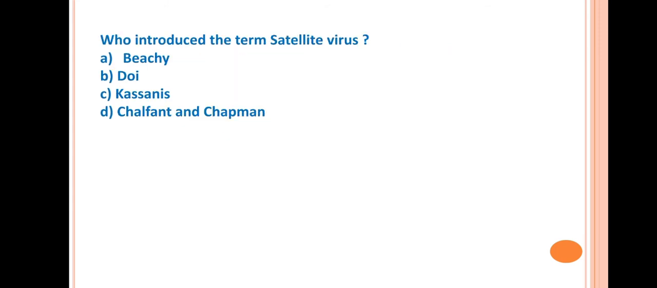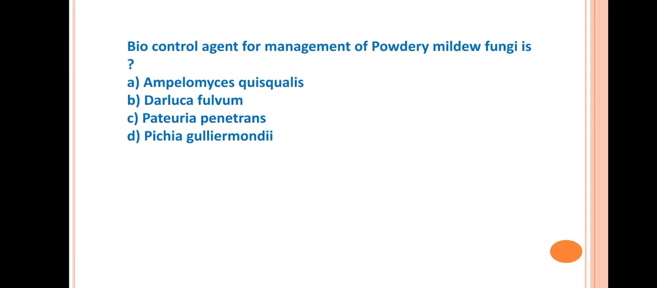Next question is who introduced the term satellite virus? Answer is C. Cassanis. Satellite virus are subviral agents that differ from the viroid because it depends on the presence of a helper virus for its propagation and it contains a nucleic acid that codes for a structural protein or a capsid.